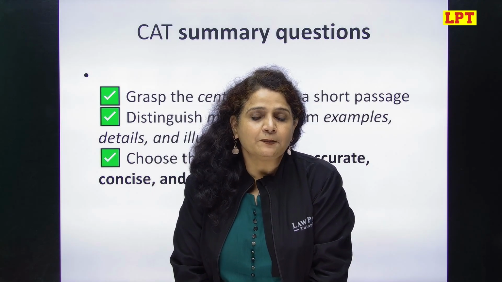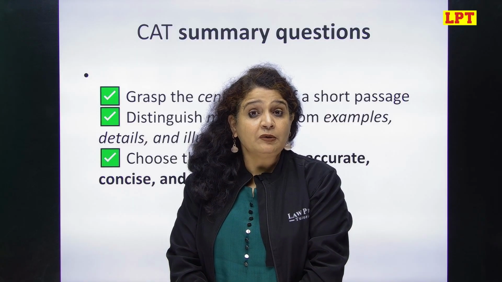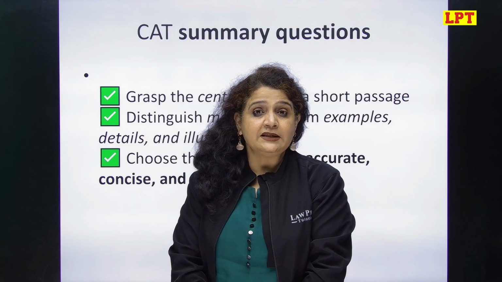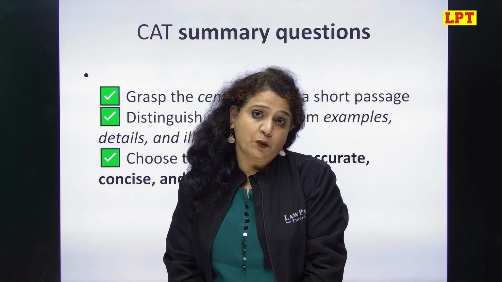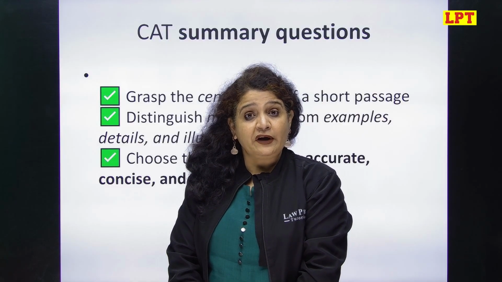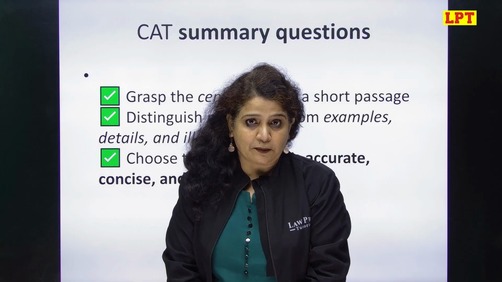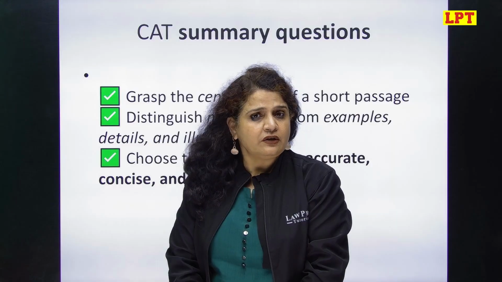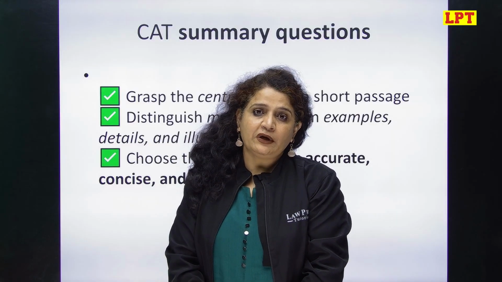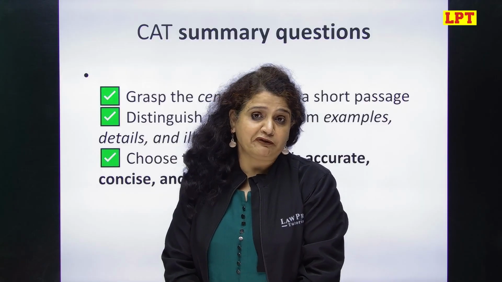In today's video, I'm going to discuss one very important section of verbal ability part. In verbal ability section, you will find para summary question where one paragraph will be given and 4 options will be given to find out the perfect summary which summarizes the author's main idea. That question is a regular feature and a lot of students face a lot of ambiguity about which option captures the author's emotion perfectly.